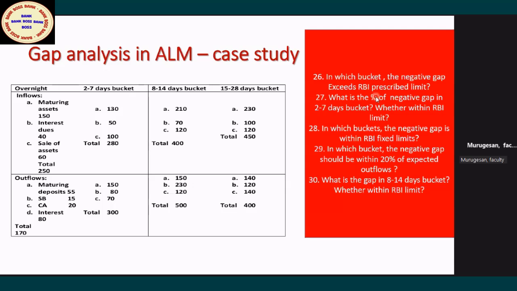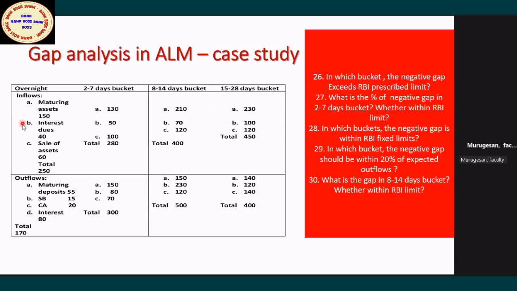Okay, you need a paper. Sir, what is the RBI prescribed limit, sir? Wait, madam. RBI prescribed limit 5, 5, 5. You have to add, madam. First overnight 5%. Okay, easily can remember. First overnight you should not exceed 5%. Next bucket another 5. 5 plus 5, 10. Another bucket 10 plus 5, 15. Last bucket 20%. This is the crucial one.